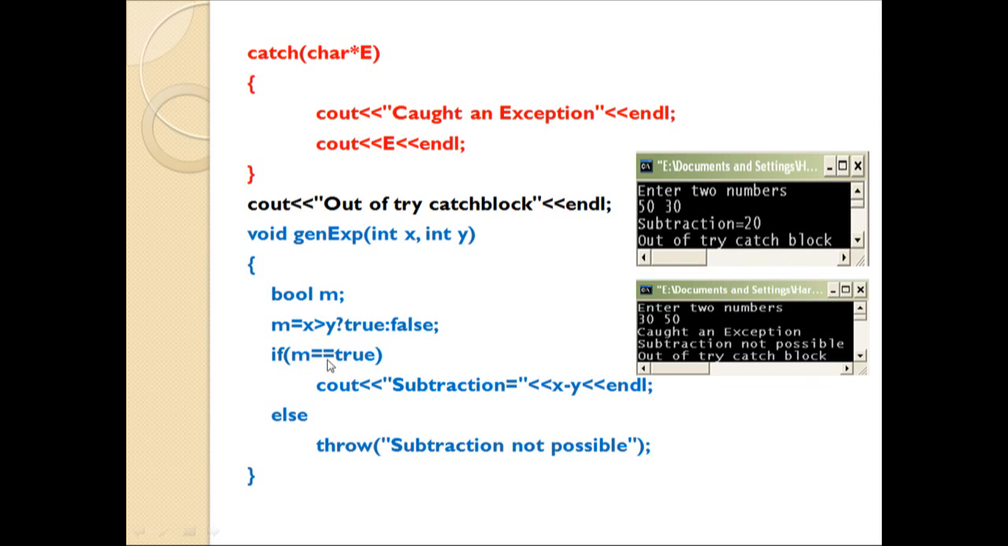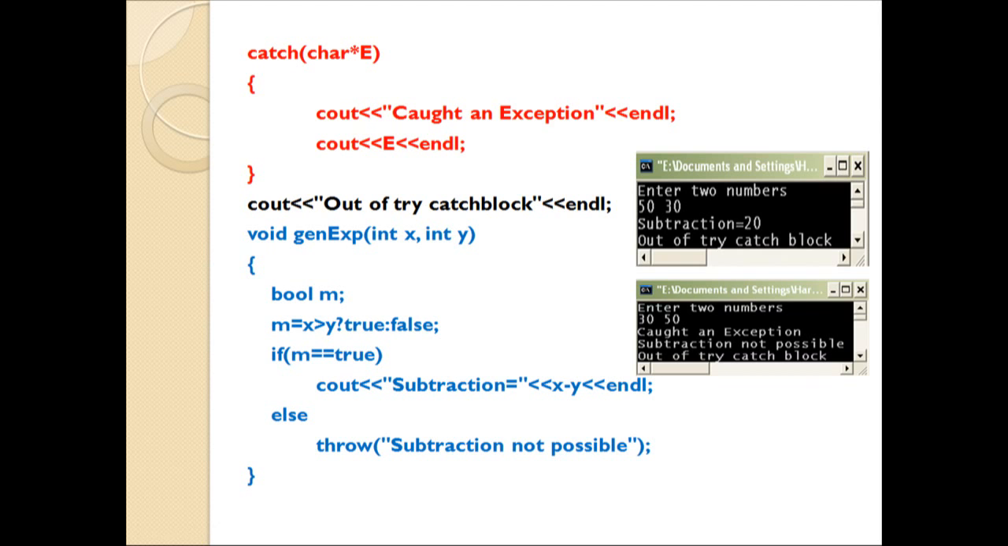So we are checking here, if m is equal to true, then there will be a subtraction, otherwise throw an exception. As soon as this throw statement gets executed, immediately the control will move to the catch block, and whatever statements we have given in the catch block will get executed. So for the first output, as you can see, the first number is 50, that is the value of x is 50 and the value of y is 30.